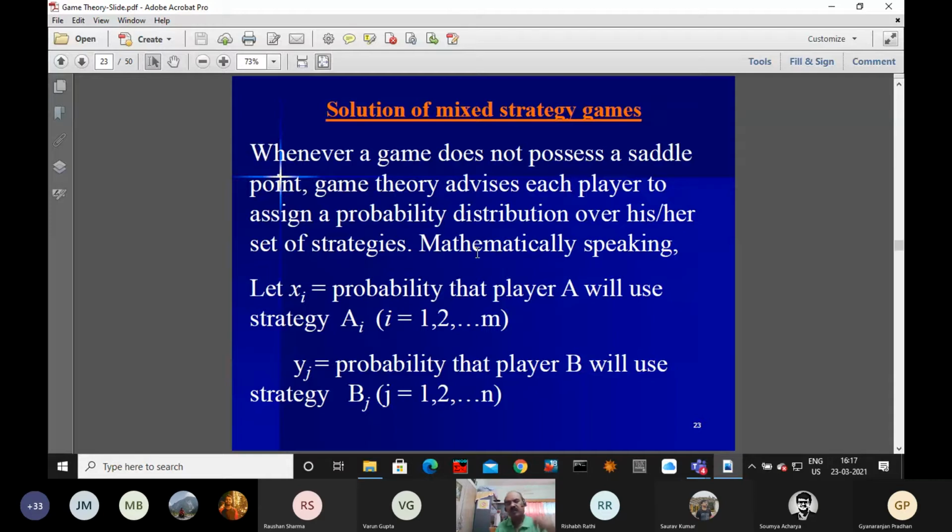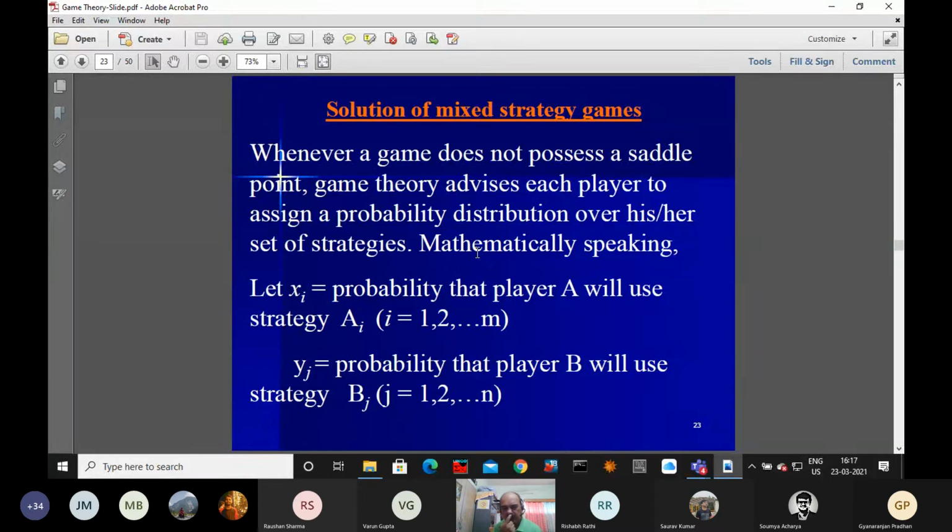How to define the probability distribution over the strategies? Say player A is using strategies A1, A2, A3 up to Am, and similarly player B is using strategies B1, B2 up to Bn. So we are going to introduce some probability distribution.